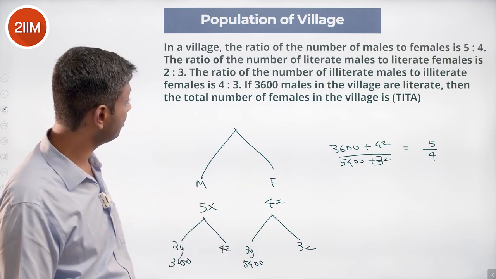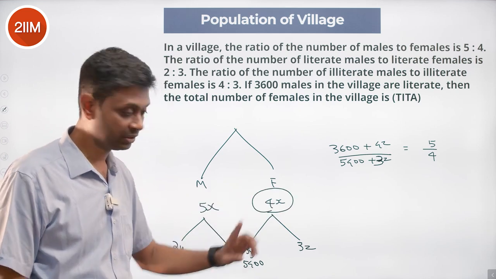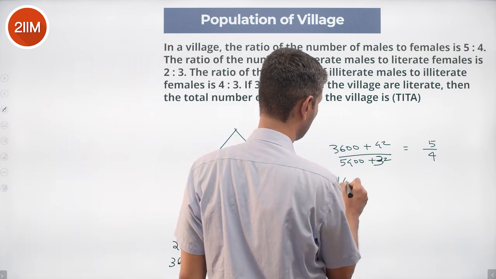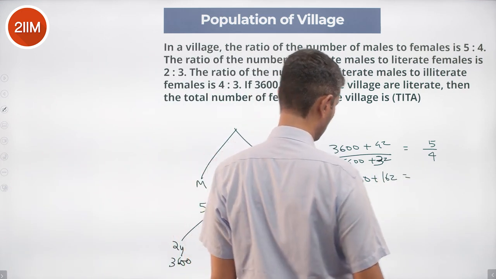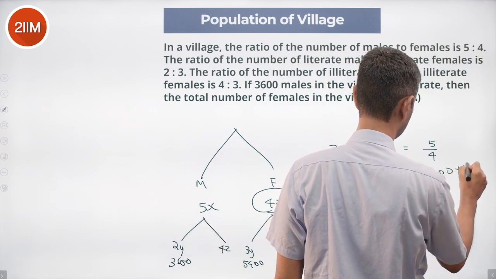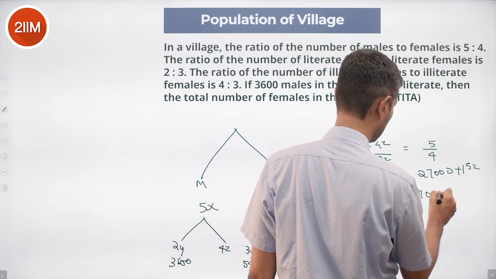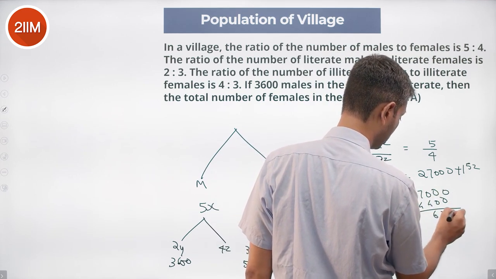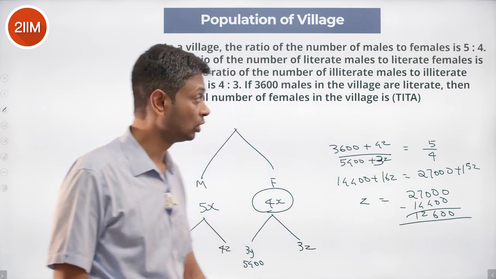The total number of females in the village, we need to find this number. We need to find 3y plus 3z. Right? Lovely. How do we do this? Cross multiplying. This is 14,400 plus 16z is 5,400 into 5, 27,000 plus 15z. z equals 27,000 minus 14,400. This is 600. 6 minus 4 is 2. 12,600 is z.